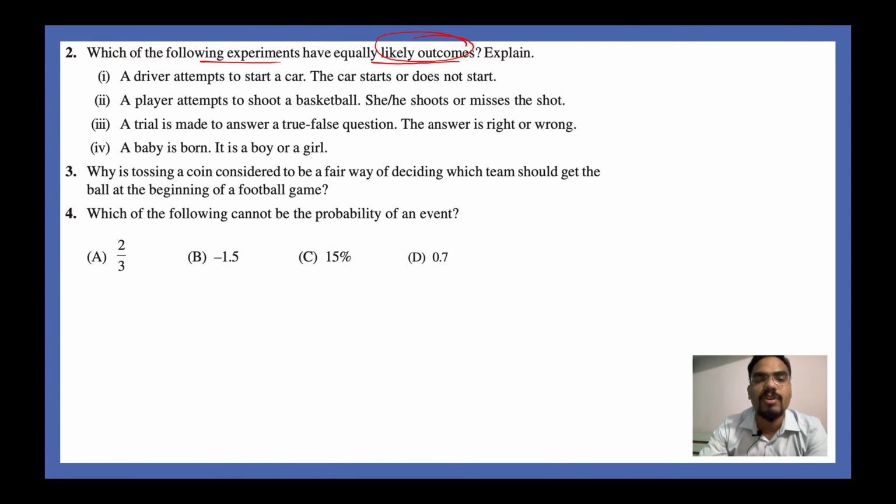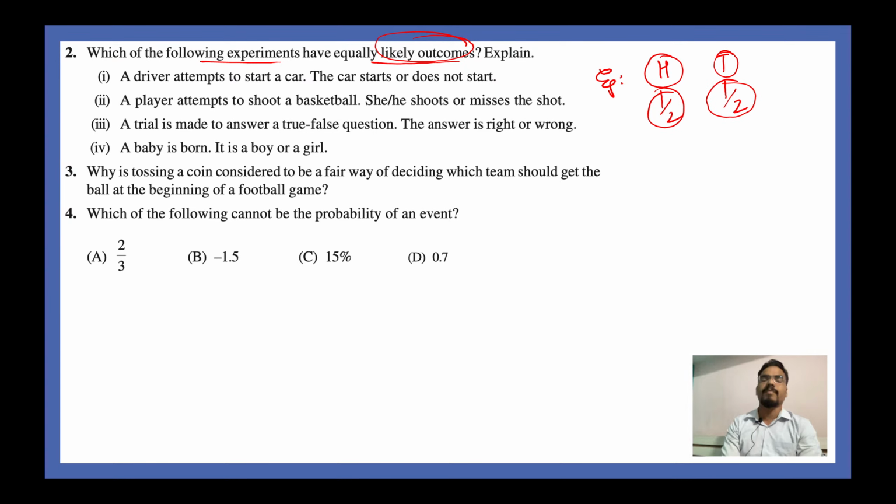Equally likely outcomes are those outcomes which are not affected by any other parameters outside the system. For example, if I take the tossing of a coin, then either you can get a heads or you can get a tails. In both the events, the probability of getting a head is 1 by 2 and the probability of getting a tails is 1 by 2. So the probability is the same in the events. So these outcomes are called equally likely outcomes.